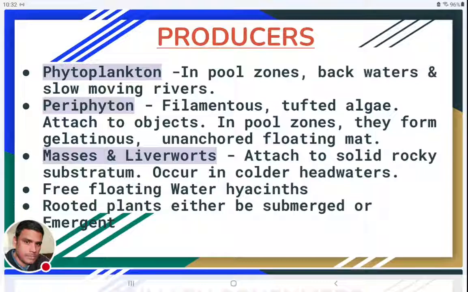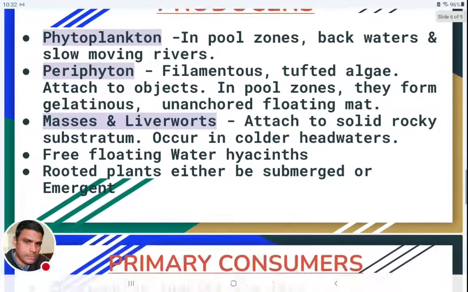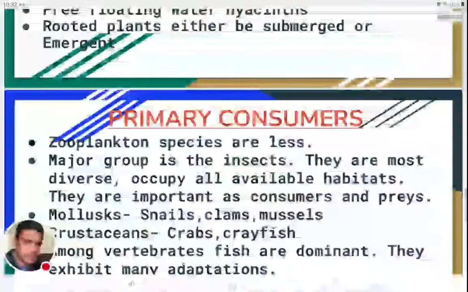They are usually bigger plants. They will have roots, and these roots will penetrate into the bottom of the river. And all these plants may be submerged in the water or emergent onto the water level. Submerged plants can be seen like Vallisneria, and emergent plants like water lilies. Not only these smaller plants, big size plants may also be there on the banks of these rivers. So these are the different types of producers that can be seen in different lotic ecosystems.